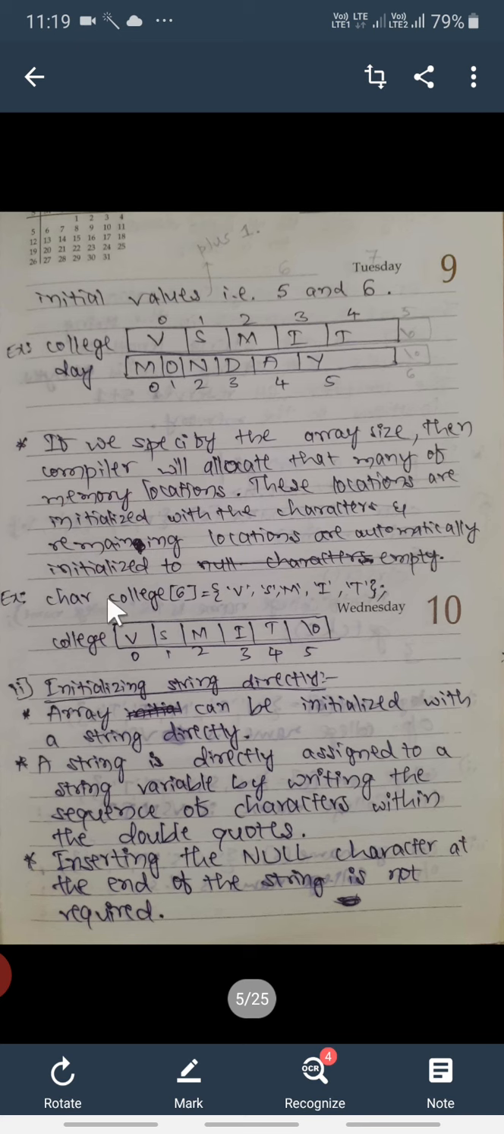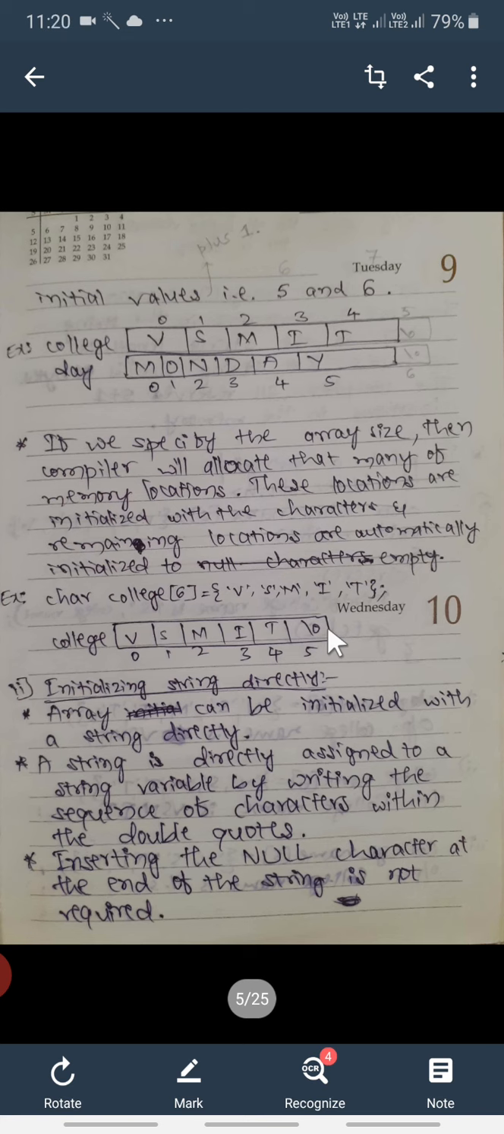So here the character string name is college, and its size is 6, vsmit. So it is a perfect initialization of a string, because here vsmit has only 5 characters, but including the null character it needs 6 locations. The programmer has already written 6, so there will be no problem. Its memory structure will be like this: 0 1 2 3 4 5, vsmit, and after that \0 will also be there.